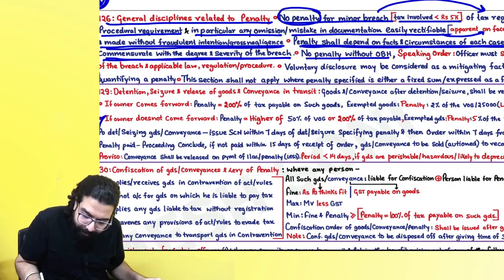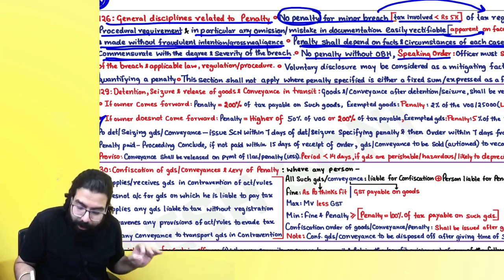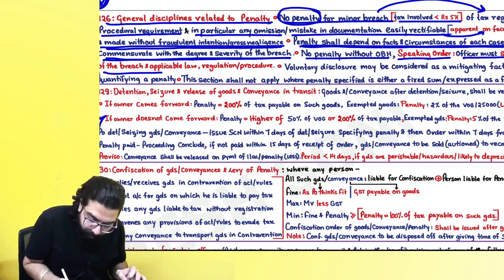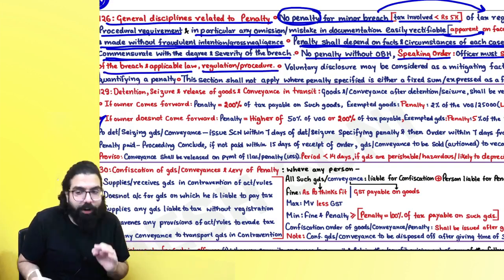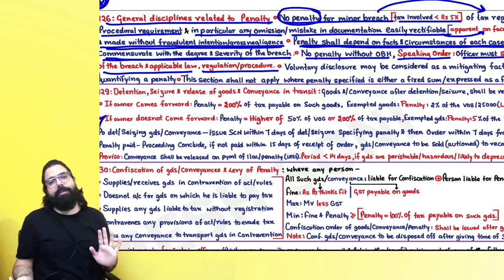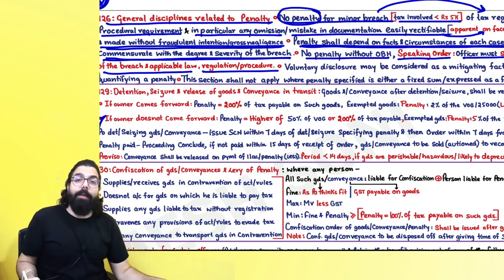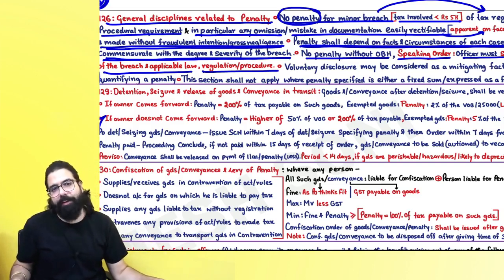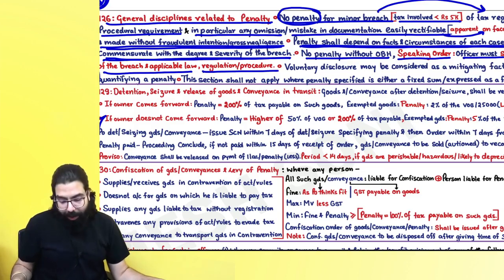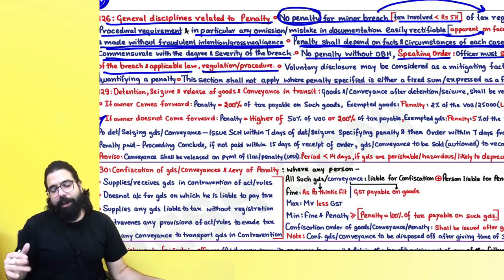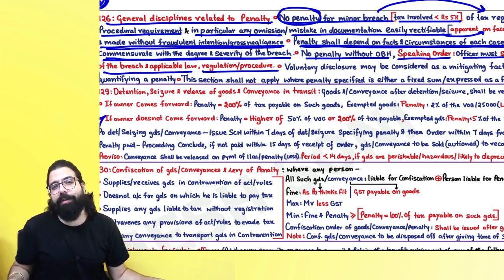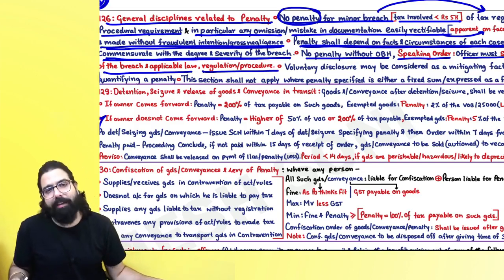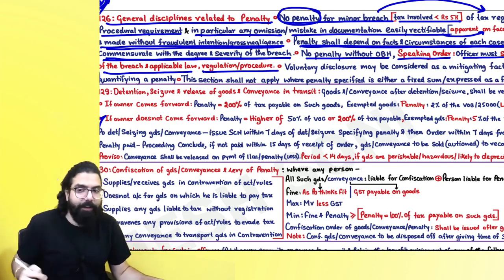Okay, no penalty without opportunity of being heard, and always an officer should pass a speaking order. Officer must specify the nature of the breach and applicable law, regulation or procedure because of which he is levying a penalty. Okay? Remember, in your exam they will tell you the officer did not give opportunity of being heard. Baba, the penalty order can be challenged over here. Sir, the officer did not give a speaking order. He did not put the nature of the breach. Baba, the order can be challenged because Section 126's discipline has not been followed.